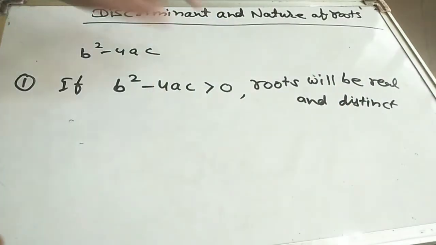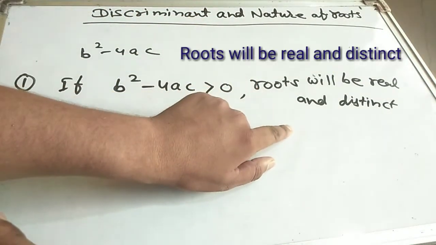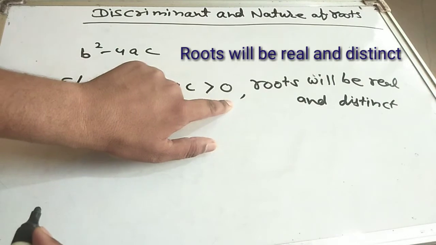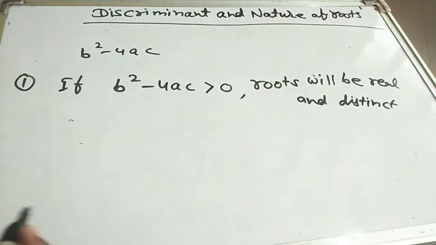Okay? Roots will be real and distinct when b square minus 4ac is greater than 0. It is the first condition. Now move on. Next is the second condition.